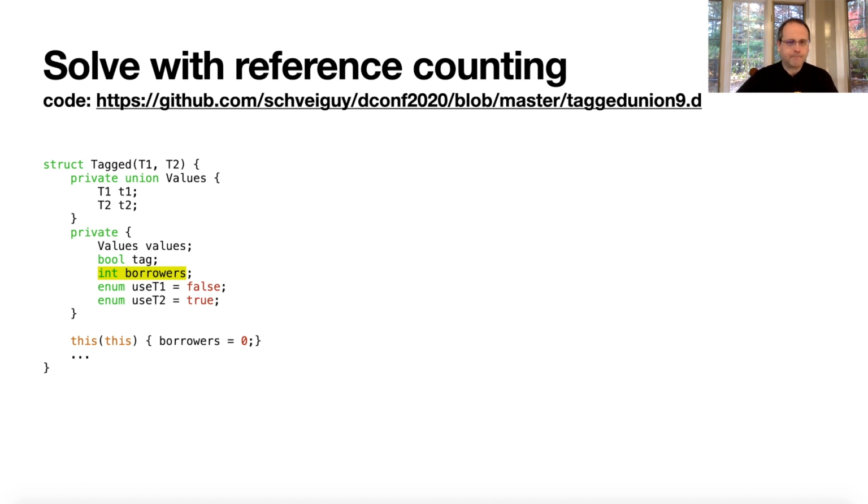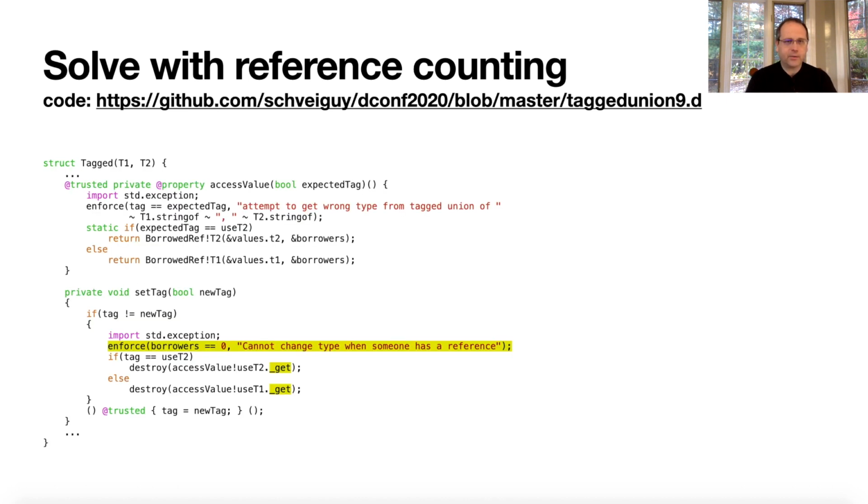And finally, inside access value, now instead of returning a reference to the type, I return the borrowed reference. And in set tag, before I can change the tag, I need to enforce that the borrower is 0. Now, technically this is still in safe code, and so technically we have to make sure this stays in here.